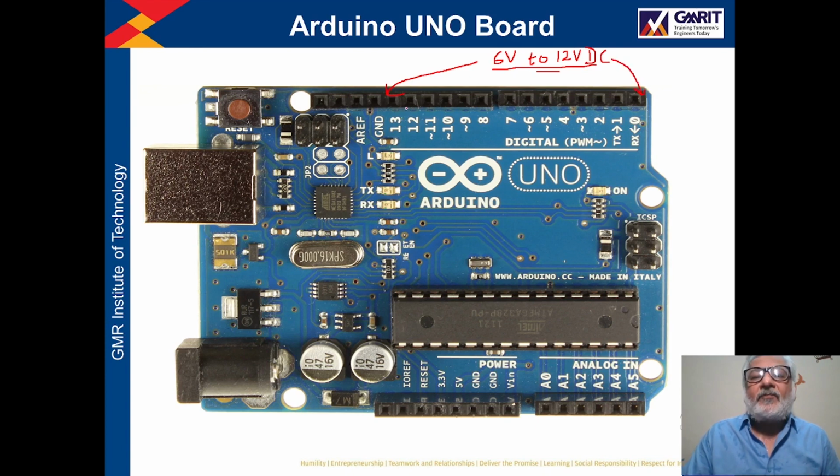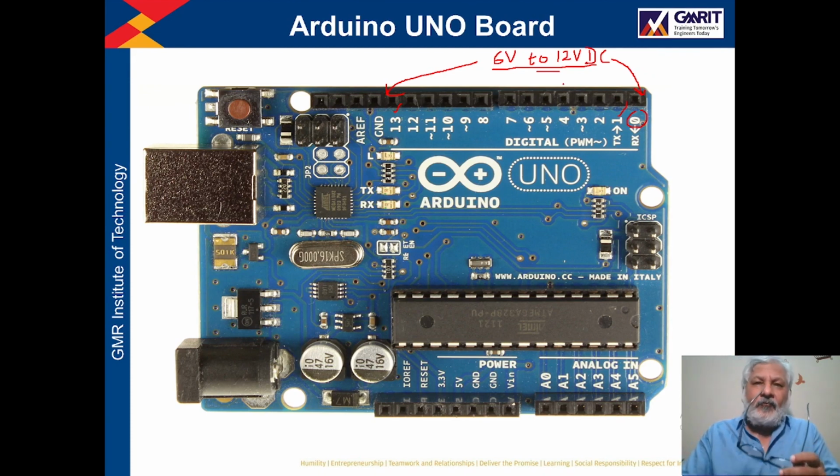So here you can see there are few pins like pin number 0, pin number 1, so up to pin number 13 are there. So you can apply input voltage in the range of 6 volt to 12 volt, right? So that is the recommended voltage to apply the inputs.